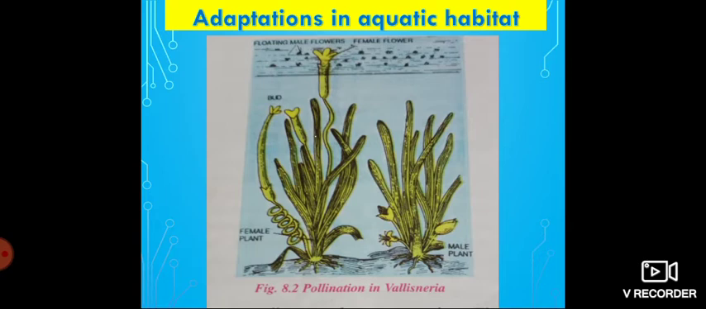Next, water lily. Another example of an aquatic plant is the water lily. You have to study well about Vallisneria only, but just look at what the adaptations of water lily are. Water lily is a partially submerged water plant. Its roots are fixed in the soil at the bottom of the pond, and it has very small stems.